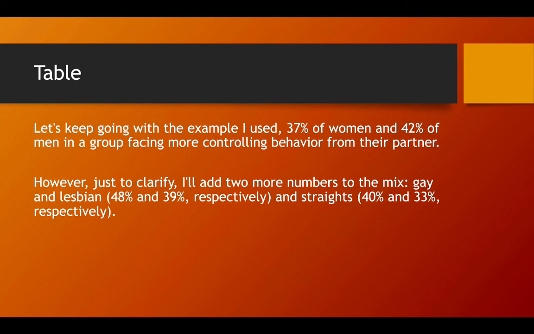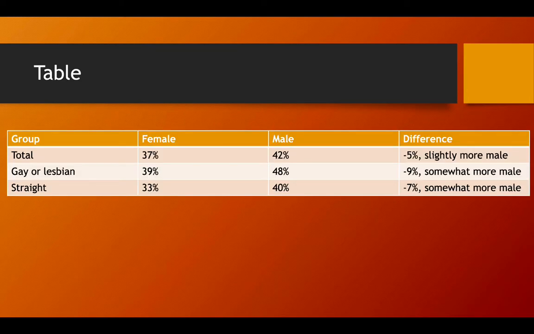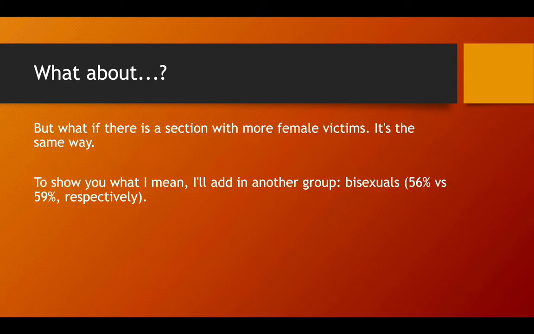Let's keep going with the example I used. 37% of women and 42% of men in a group facing more controlling behavior from their partner. However, just to clarify, I'll add two more numbers to the mix. Gay and lesbian, 48% and 39% respectively, and straights, 40% and 33% respectively. So that would be -5% slightly more male for total. For gay and lesbian, that would be -9% or somewhat more male. For straight, that would be -7% or somewhat more male.